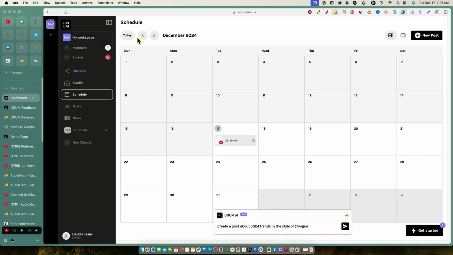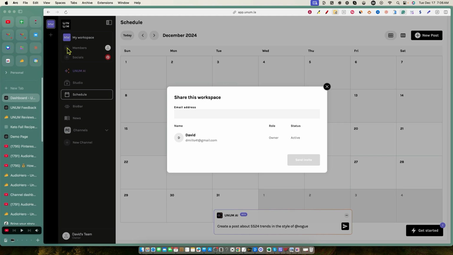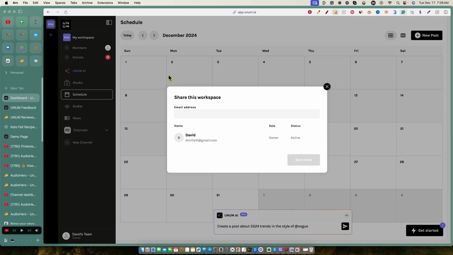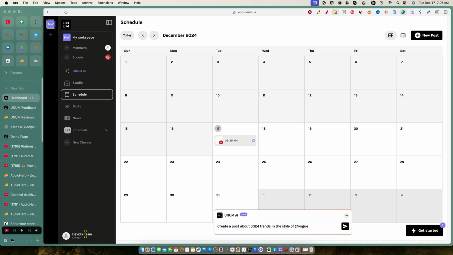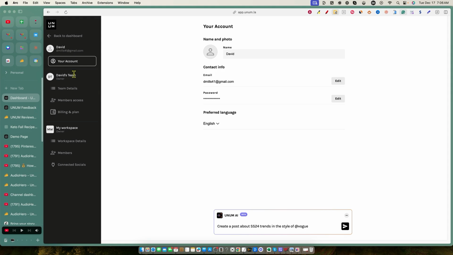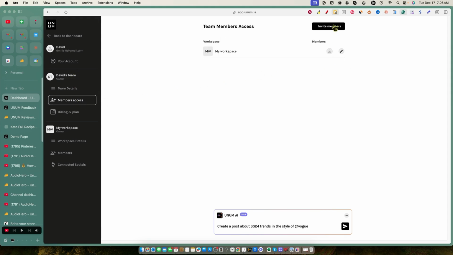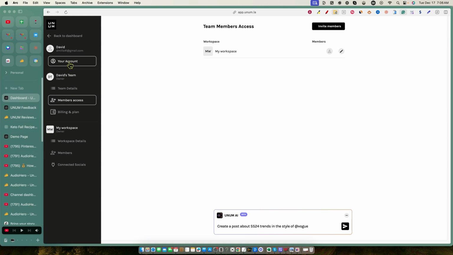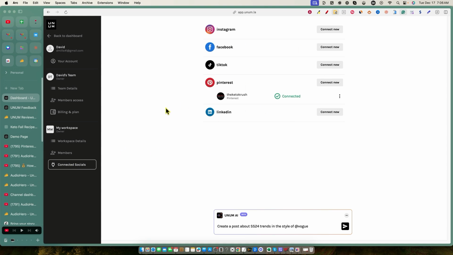So essentially, you can add unlimited members. You just come over here, put their email address in right here, and send invite. You can come over here to your team and manage your team members. You can go into account settings, your team details, member access. So right over here, you can invite members from here as well. And then right over here, this is where you're going to choose what access and what workspace they have access to. You can also come over here to connected accounts and add more accounts.